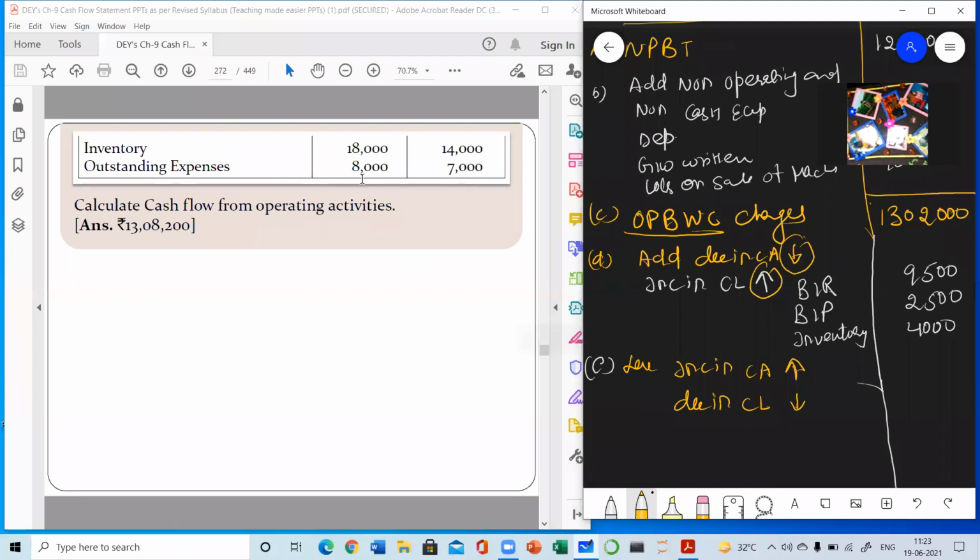So now outstanding expenses are decreased. Outstanding expenses are decreased by what amount? 1000. So this 1000 is to be subtracted. And as I told you earlier, if any figure, any amount is to be subtracted, then you have to keep it in bracket.